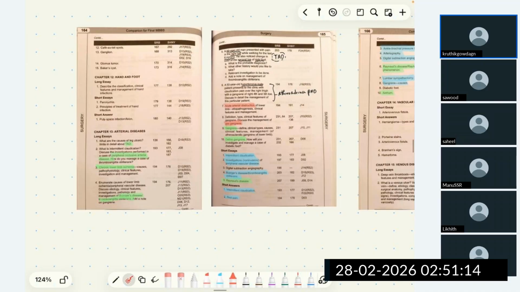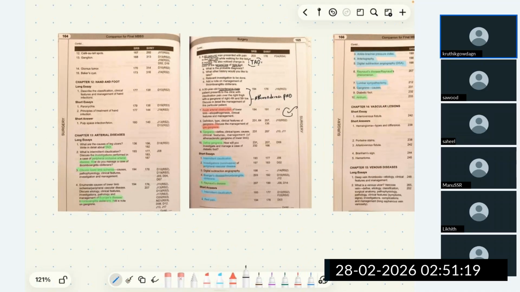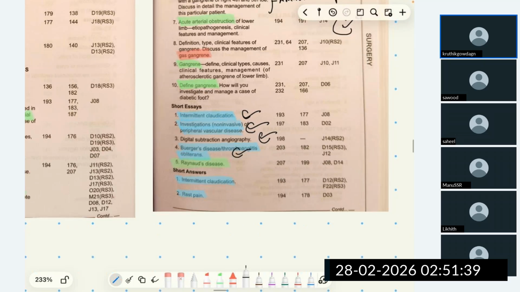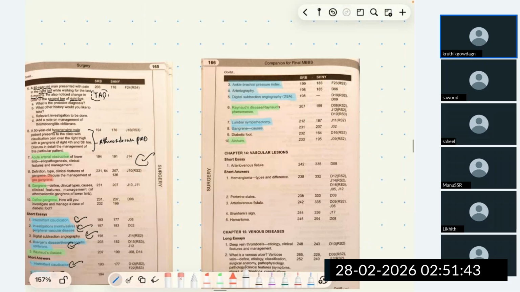Done with all the 10 markers. All the 10 markers we are done. Acute arterial occlusion also we did partially. Let's put a green mark. And also intermittent claudication, all know what it is. Investigation in peripheral vascular disease, non-invasive, we discussed. Digital subtraction angiography we discussed. Buerger's disease we discussed. Raynaud's phenomenon. Raynaud's disease is remaining. Intermittent claudication done. Rest pain done. Ankle brachial pressure index is done.